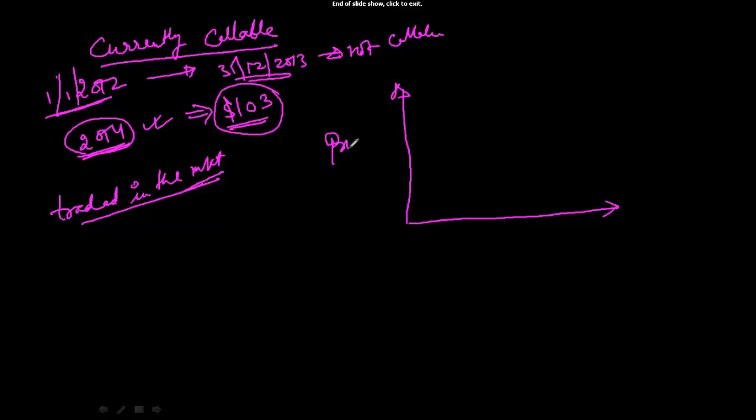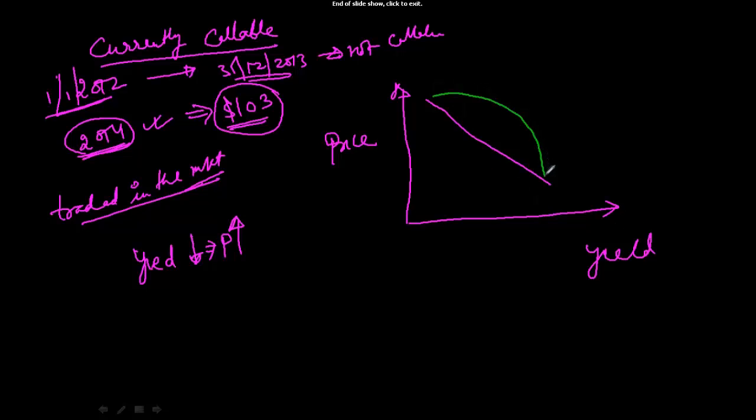You have the price and the yield. When the yield decreases, what happens to the price? It increases. Now will it increase in a straight line? No, it should be a curve, right? Because you have lots and lots of terms in the equation, it should be a curve.